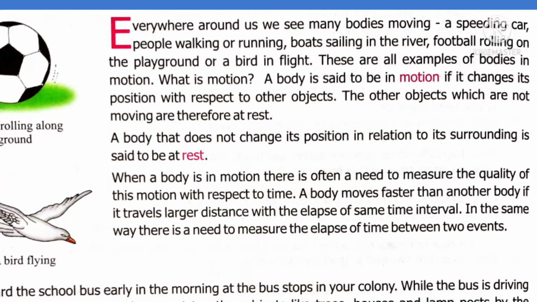So when we sit in the class while the teacher is teaching, your body is at rest. So you know the meaning of motion and rest. What is motion and rest? When the body changes its position with respect to another object, it is called motion. When the body is not changing its position with respect to its surroundings, the body is said to be at rest.